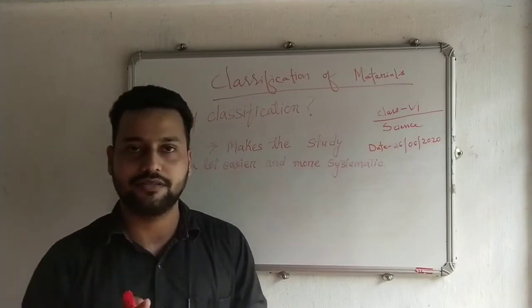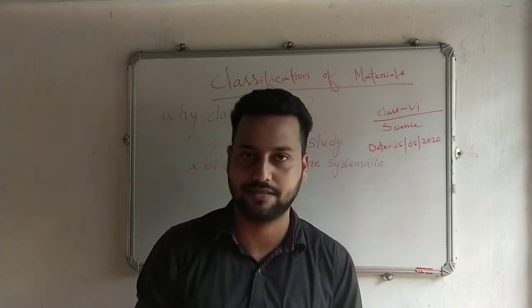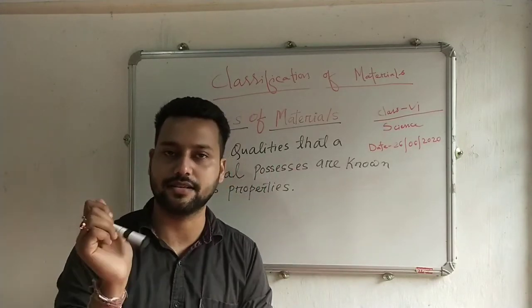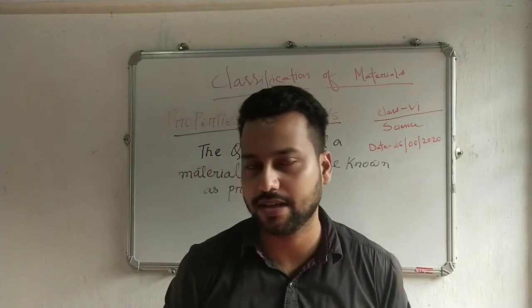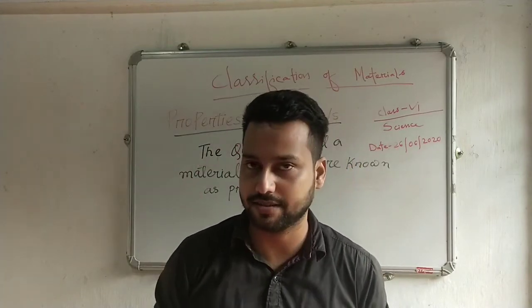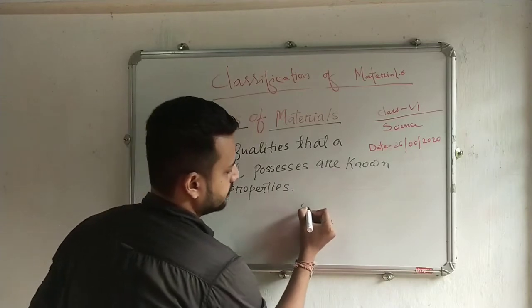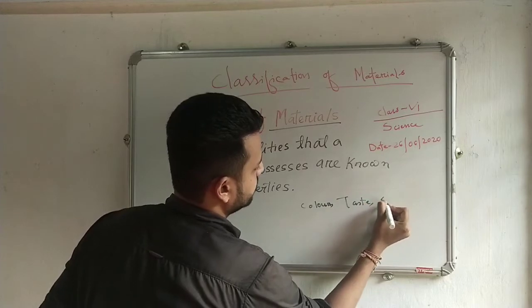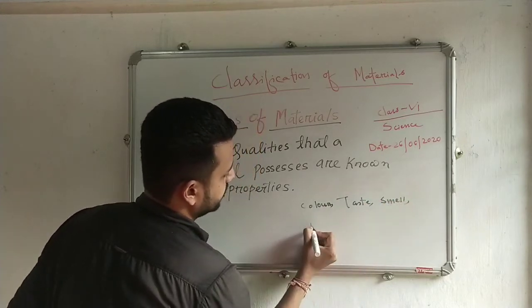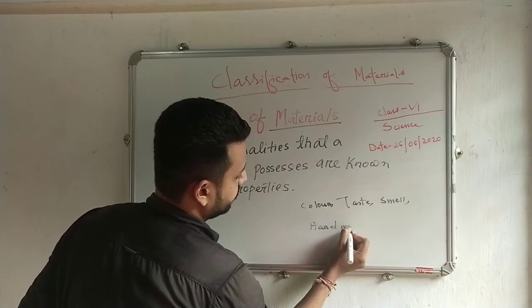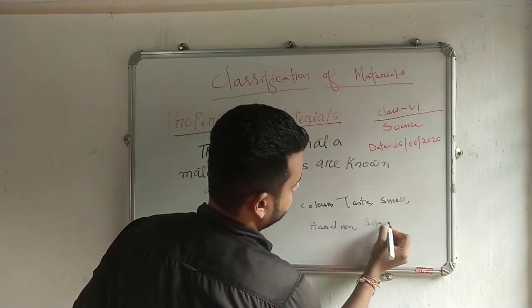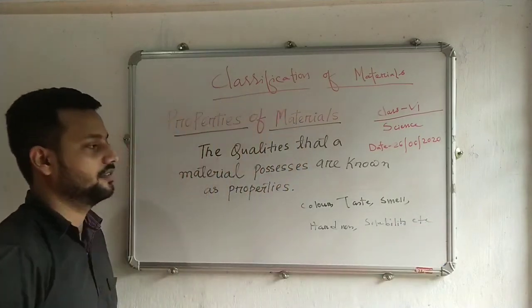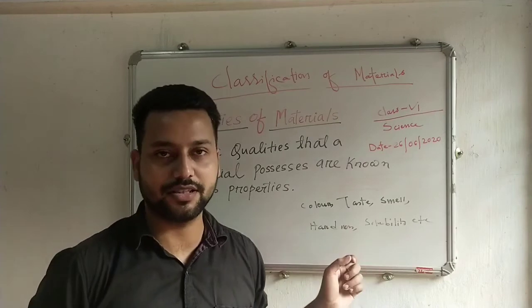So now we learn about the next topic, that is properties of materials. Properties of materials means there are certain qualities that a material can have. There are various kinds of properties that a material has. Suppose for example color, taste, smell, hardness, solubility, etc.